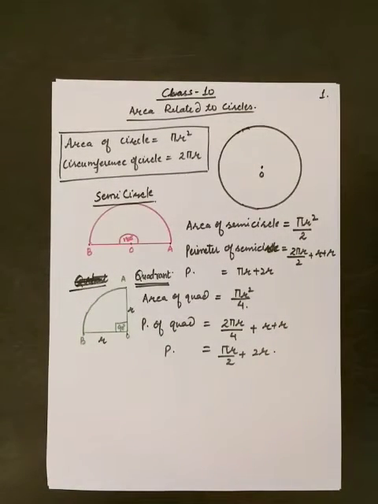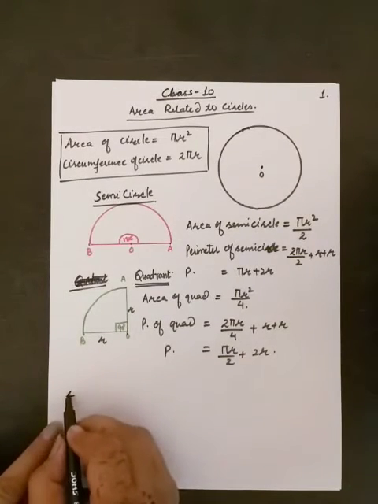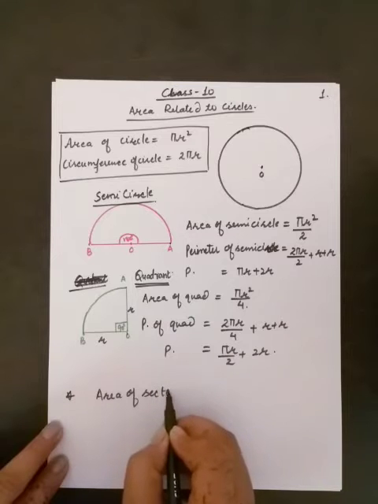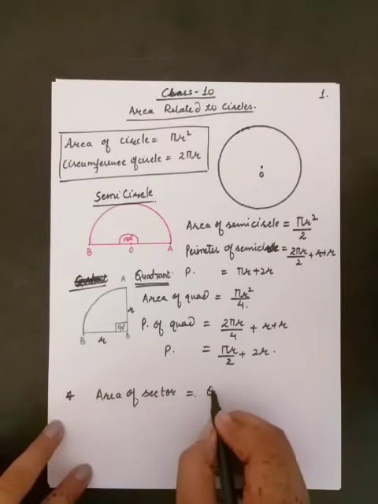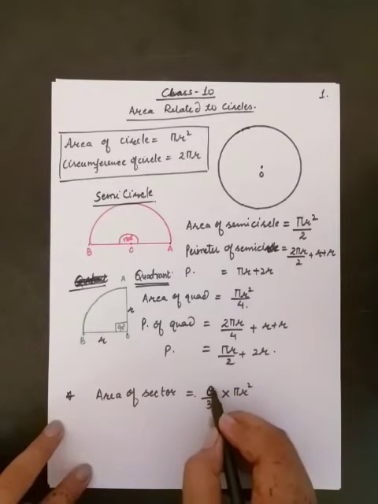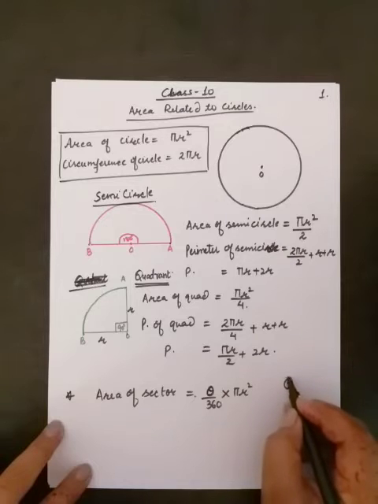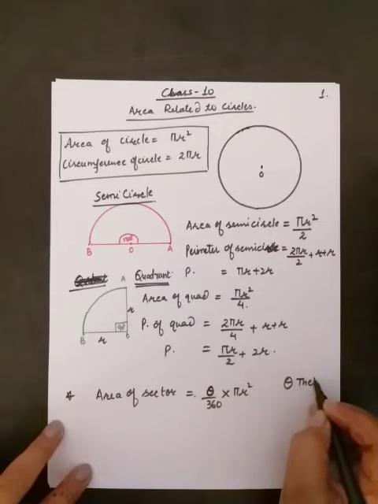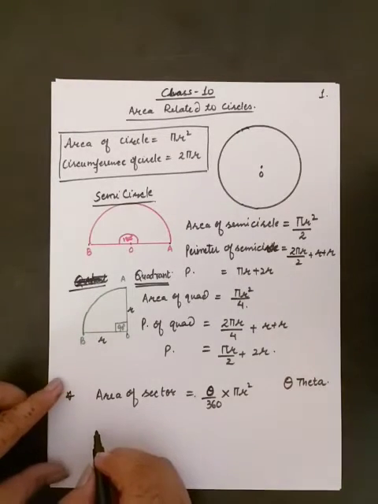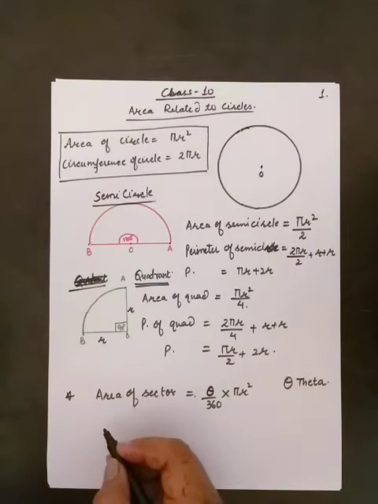Now if the given part of the circle is not a quadrant or a semicircle, then what to do? Here you have to remember the area of sector, that is called a sector, and its area is given by theta upon 360 multiplied by pi r square, where theta is the central angle. This term is theta. And for the perimeter of a sector, again we find the length of the arc, then we will add 2 radii.